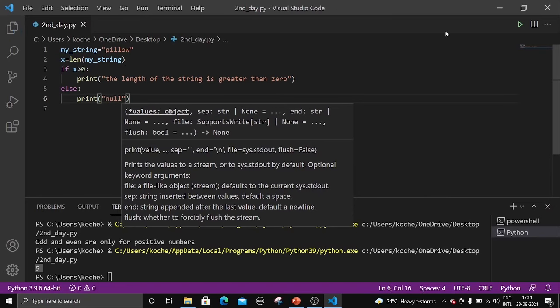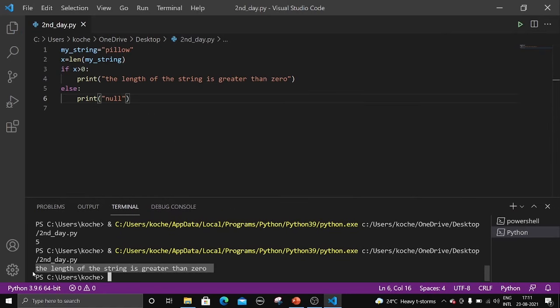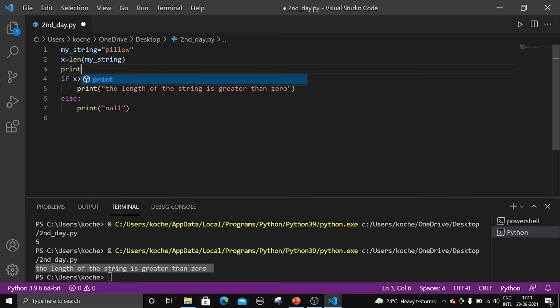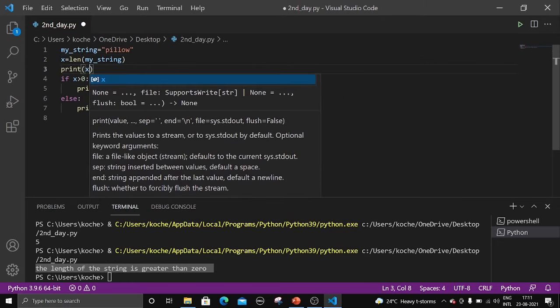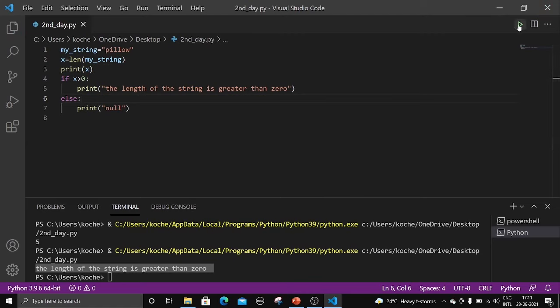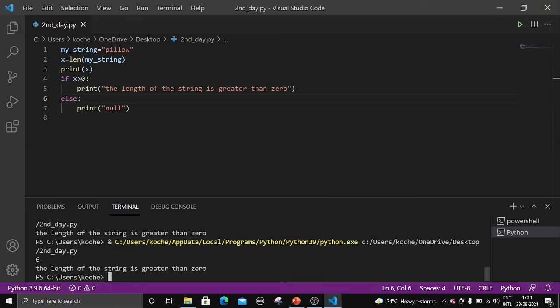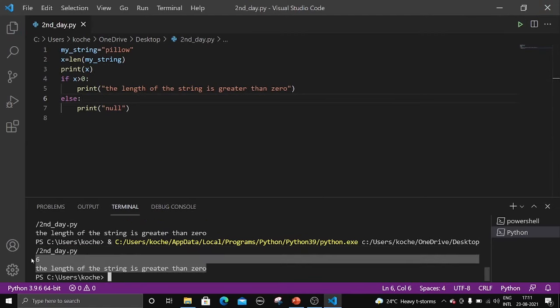Now control plus S, and let us run this. The length of the string is greater than 0. I hope you got it. Why is it printing that? Because x is 6, right? Let me print x too. Now let us save the program and run it. There you go. We got the output 6, and the length of the string is greater than 0. I hope you got it, right?